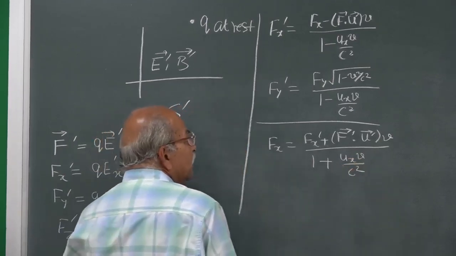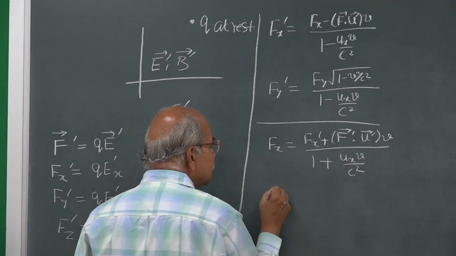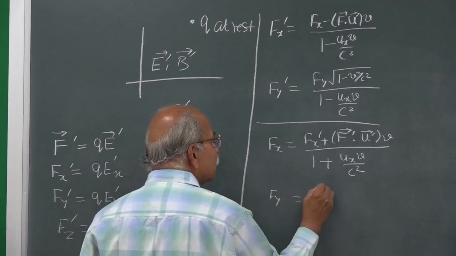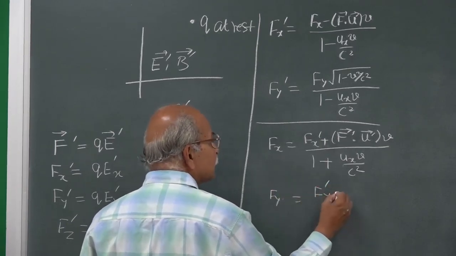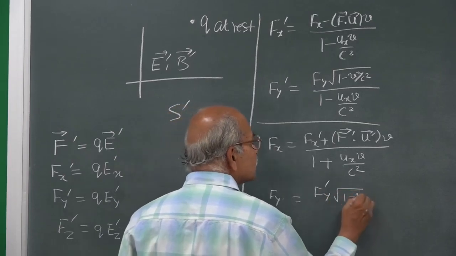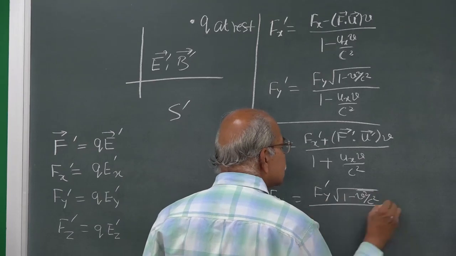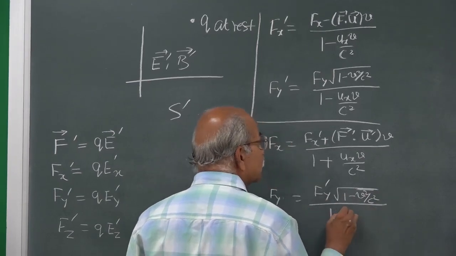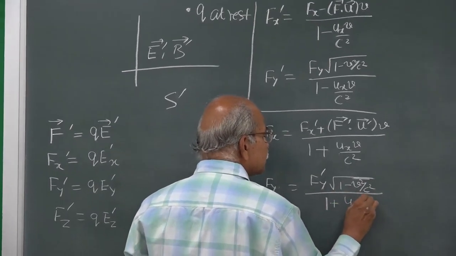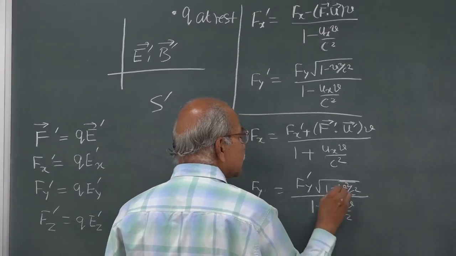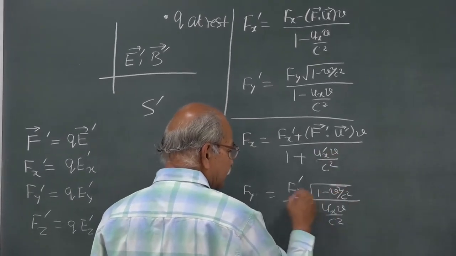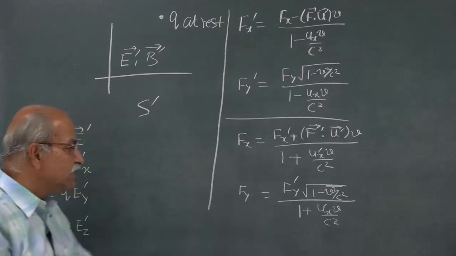And Fy is equal to Fy prime times square root of 1 minus v square by c square, divided by 1 plus ux prime v by c square, and similarly Fz.